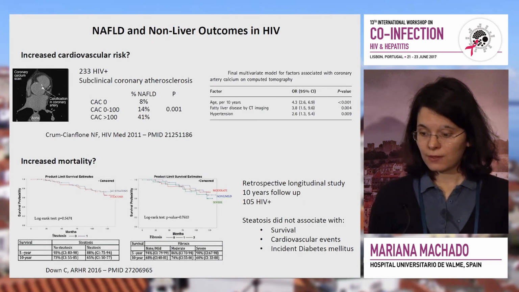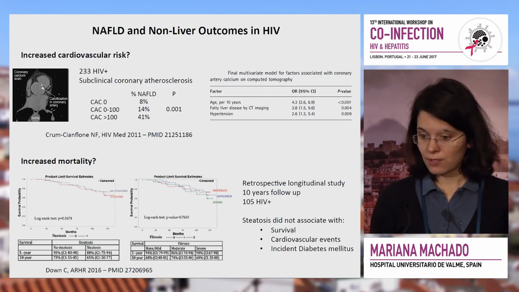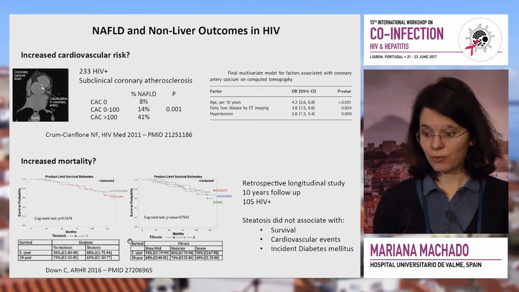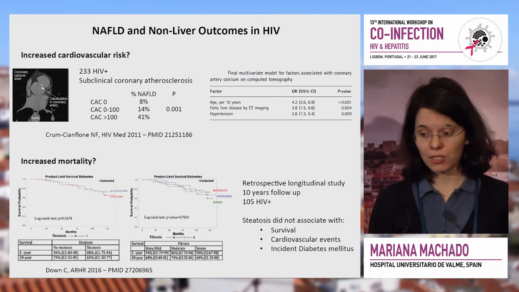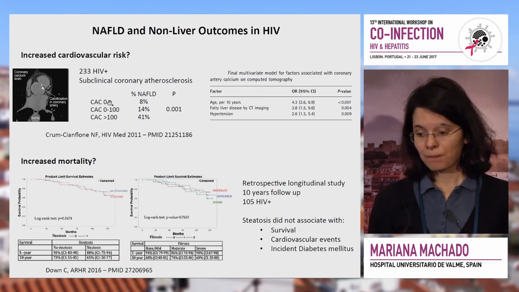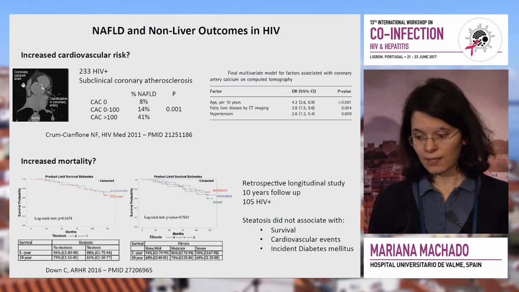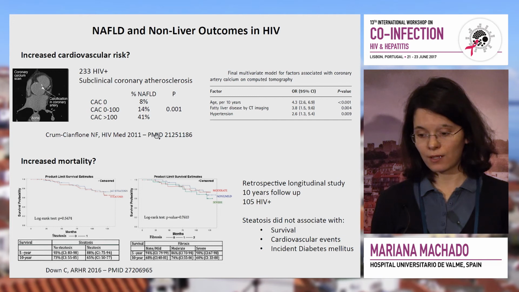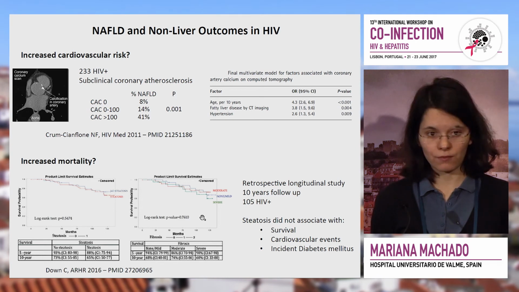So what about NAFLD in non-liver outcomes in HIV? We know that in primary NAFLD, the presence of NAFLD associates with an increased risk of cardiovascular disease. Does that happen too in HIV patients? We cannot tell yet, but there is a small study that suggests it, because patients with a higher coronary calcium score would have a higher prevalence of NAFLD. Regarding mortality, I only found a very small study which could not find an effect of having steatosis on mortality in HIV patients, but this is a very, very small study.